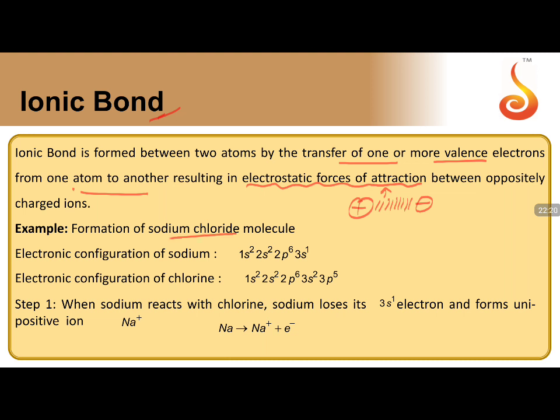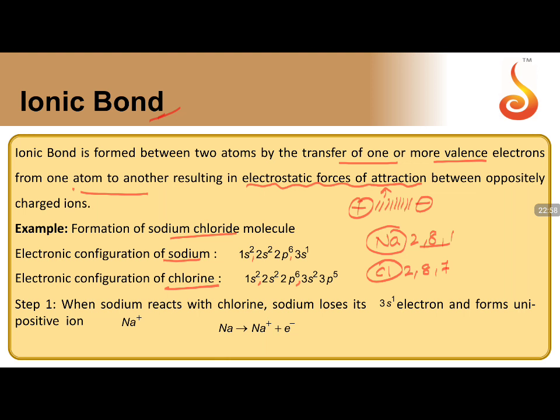Formation of sodium chloride: the electronic configuration of sodium is normally 2 8 1. It is given as 1s2 2s2 2p6, 2 plus 6 is 8, and 3s1. This is the 2 8 1 configuration. The electronic configuration of chlorine is 2 8 7, so 1s2 2s2 2p6, 2 plus 6 is 8, 3s2 3p5, 2 plus 5 is 7. So this is your electronic configuration, 2 8 1 and 2 8 7.